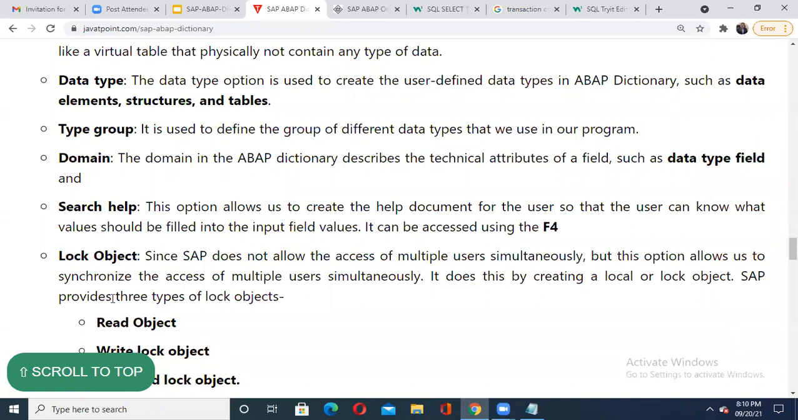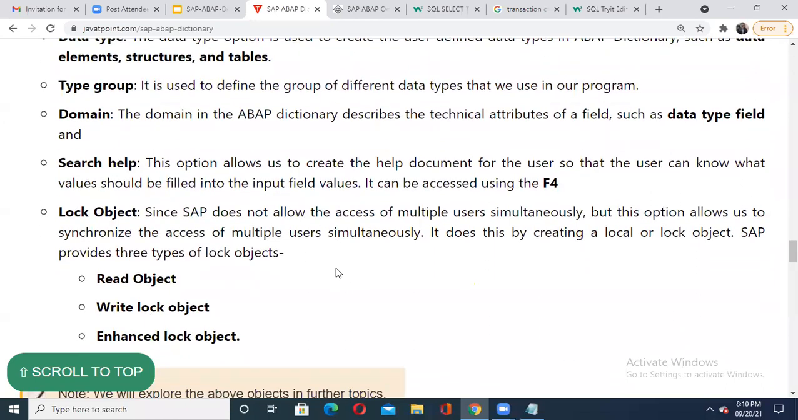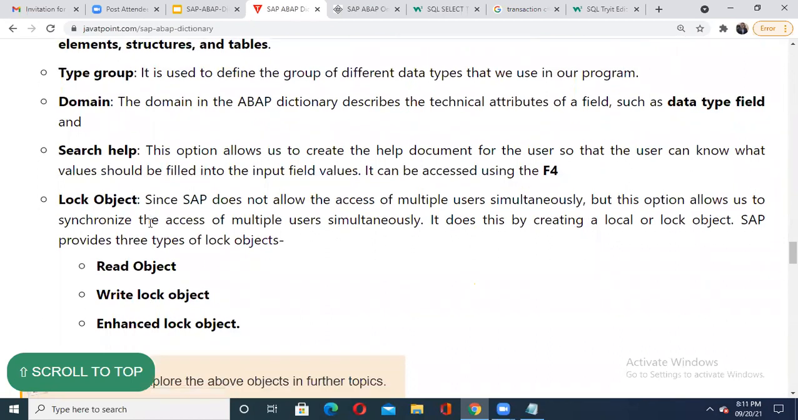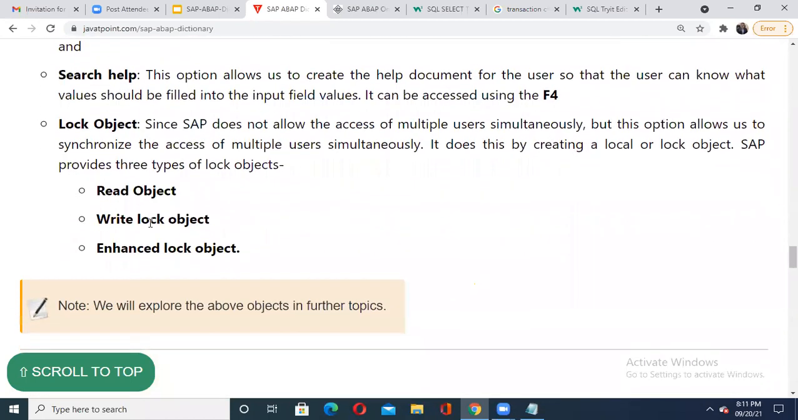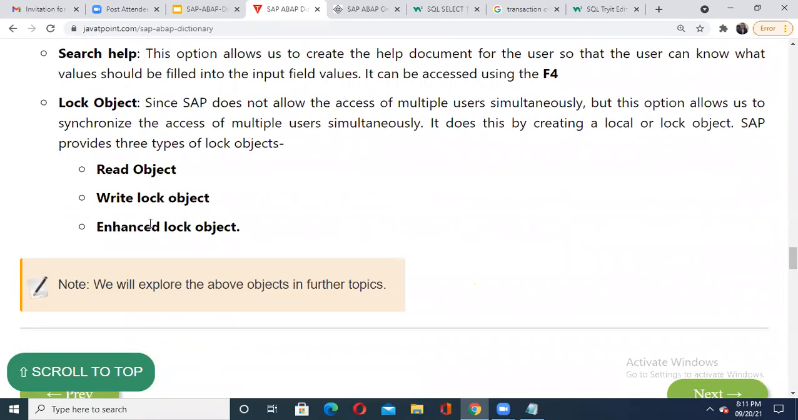Then lock object. Since SAP does not allow access by multiple users simultaneously, to synchronize the access of multiple users, we can use this lock object. It can be used with different lock modes like read, write, and enhance. See, it is very important. This is just like what you might have heard in Linux, where there are certain access permissions like read, write, execute, RWX.